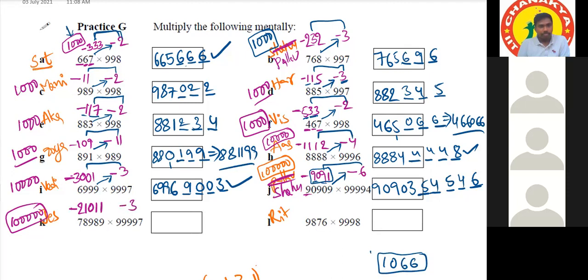So 78989 minus 3 is 78986. After that, sir, 5 digits, 5 places reserved. Sir, 21011 into minus 3, which is 63033. Yeah.